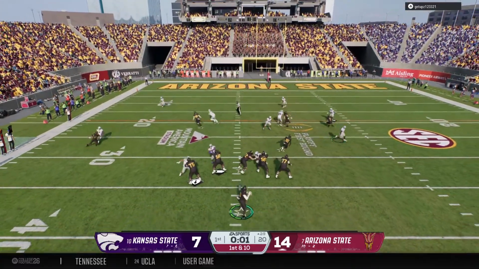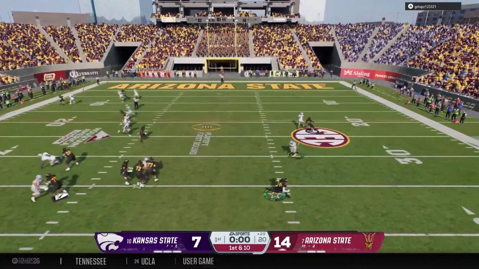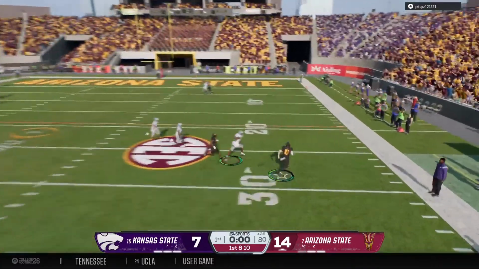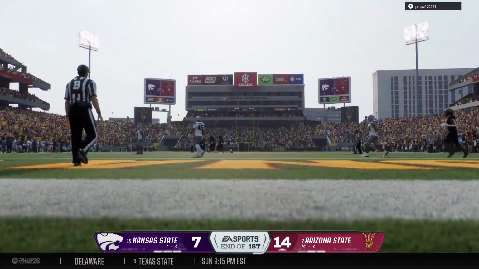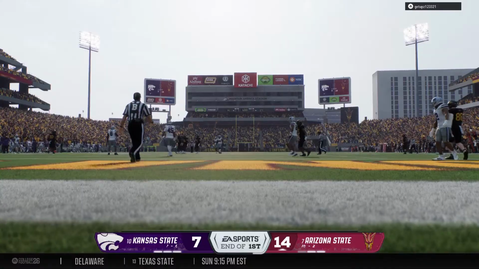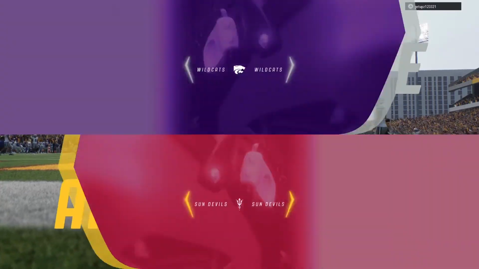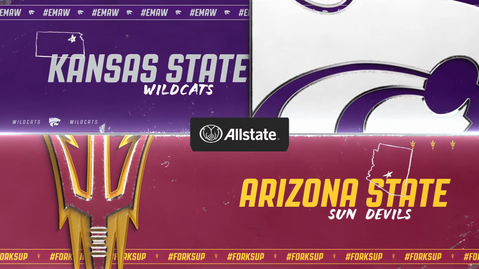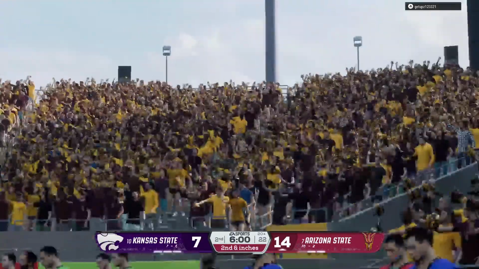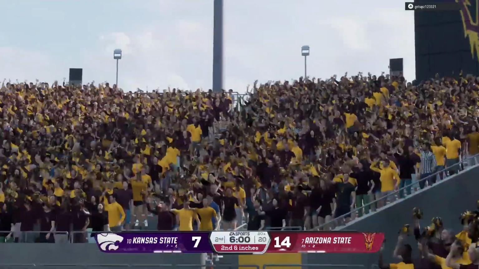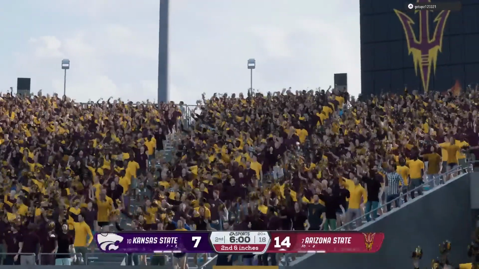On first and 10 here, looking to throw the ball. Looking to scramble. Extending the play now. And he'll step out of bounds after a solid gain on that run. Well, Kirk, Arizona State has the lead here, and the first quarter is in the books. What a huge opportunity for both these programs to get a step closer to a national championship. Plenty of time for some plot twists here as we begin the second quarter.